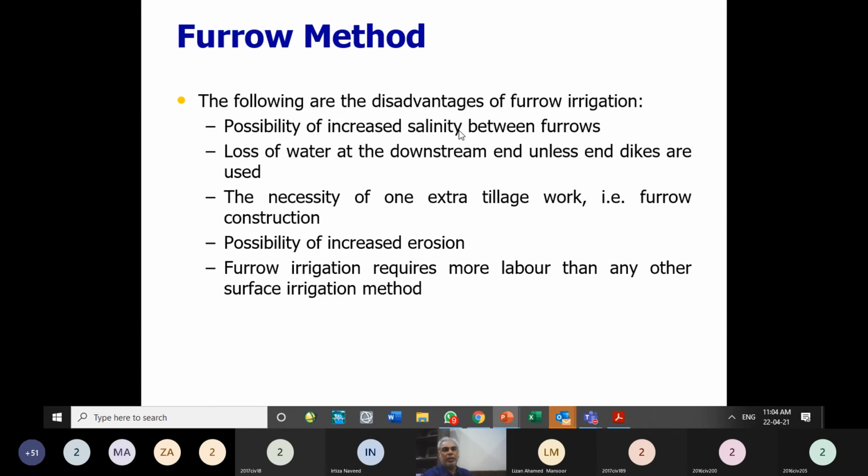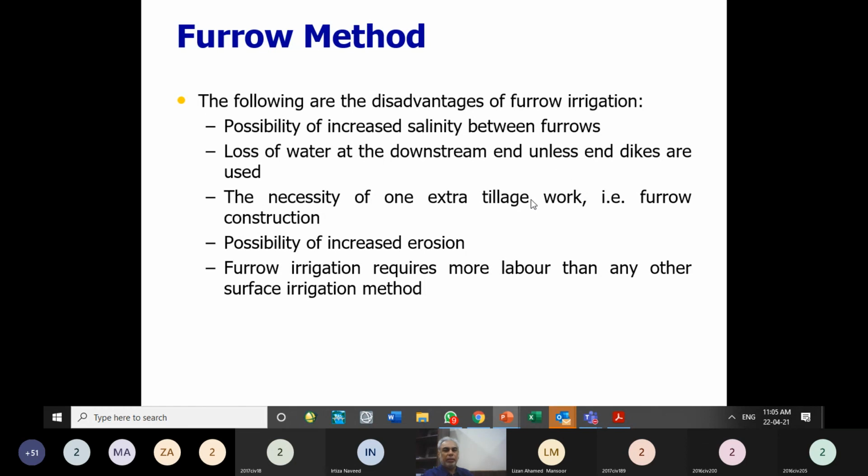So after a few years, or after every year, you have to mix the ridges with the channel condition, and you have to make these furrows again, so that the salinity is well mixed within the whole ground. Loss of water at the downstream end: if the channel doesn't have control on the downstream side, then we can lose some water. Necessity of extra tillage work. So that we have already talked about.